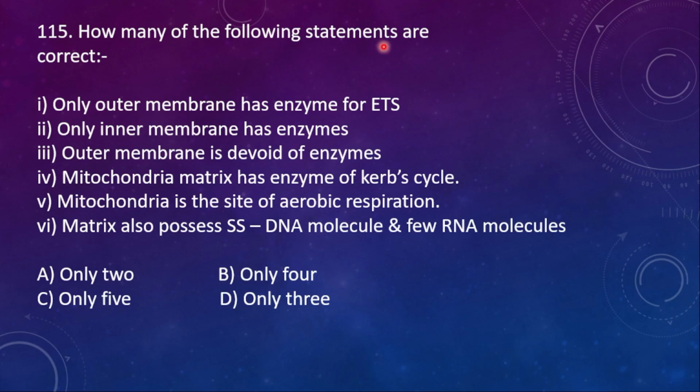115. How many of the following statements are correct? 1. Only outer membrane has enzymes for ETS. 2. Only inner membrane has enzymes. 3. Outer membrane is devoid of enzymes. 4. Mitochondria matrix has enzymes of Krebs cycle. 5th, mitochondria is the site of aerobic respiration. And then 6. Matrix also possesses single-stranded DNA molecule and few RNA molecule. So here among them the correct answers are only 2.